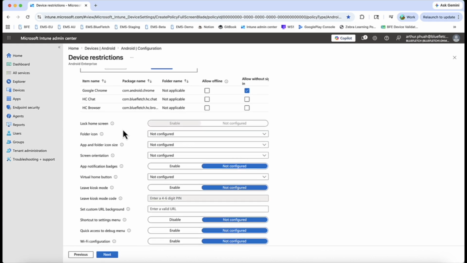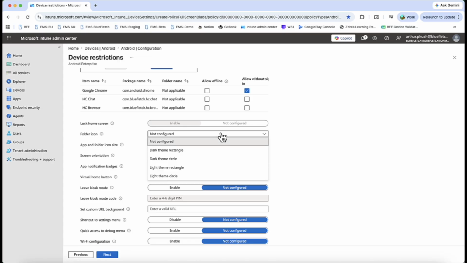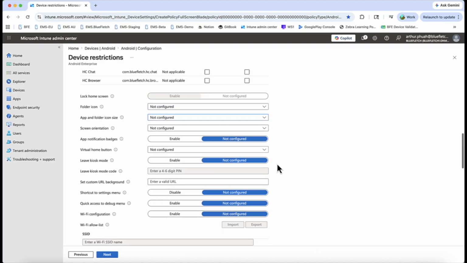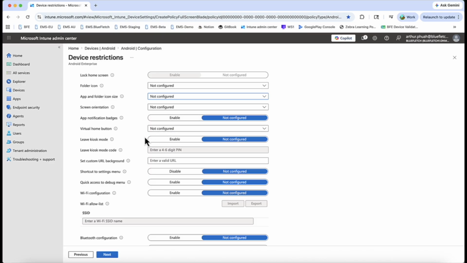Let's keep going. These are other configurations that you could set. Whether you want a folder to look a certain way, app to look a certain way, screen orientation, notification badges, virtual home. You want to enable this so you can always exit out of Kiosk. Let's give the Kiosk a code called 121212.